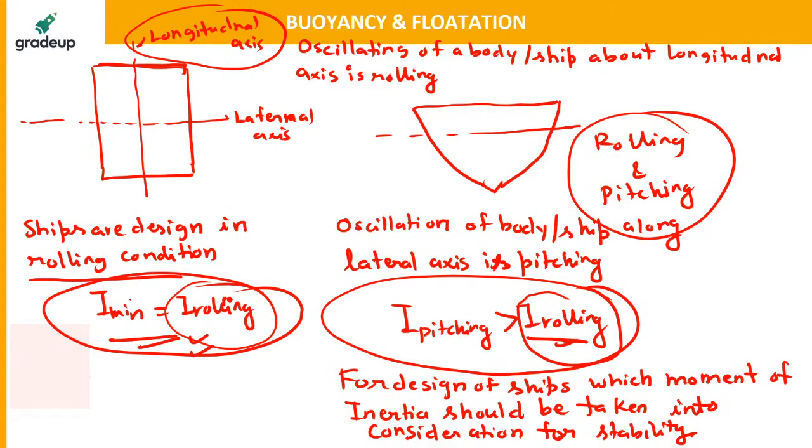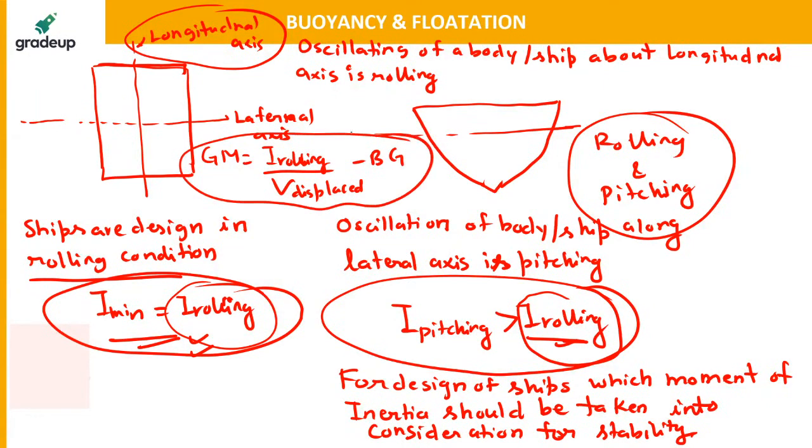So for the design of the ship, the moment of inertia of the rolling condition divided by the volume of displaced fluid, minus BG. Okay, clear everyone? If we have to design the ships, then the moment of inertia of rolling will be taken into consideration. That is about the longitudinal axis.